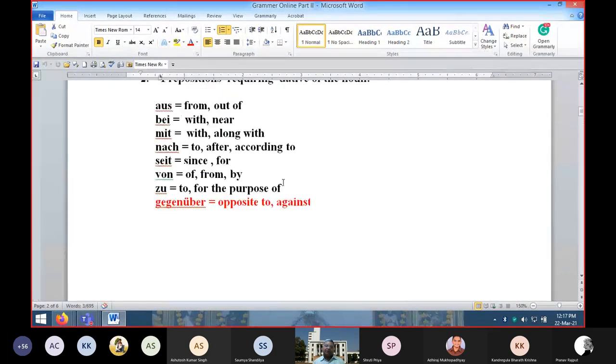So I have explained the difference between nach and zu. Nach means to, zu means also to. But nach usually comes before a proper noun, the name of some place, maybe a city name or country name. In other cases, to, like I am going to the railway station, post office, school, college, uncle, aunt, etc., which is not the name of somebody, not a proper noun, then zu will be used. But if it is a proper noun, meaning a name, then nach will be used. So this is the basic difference between nach and zu.